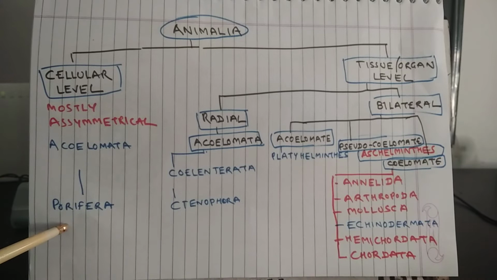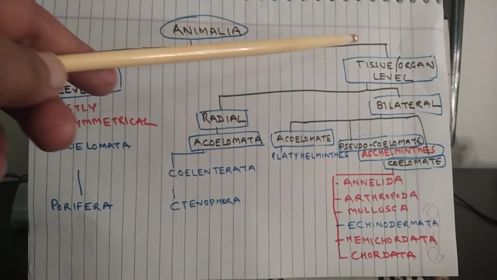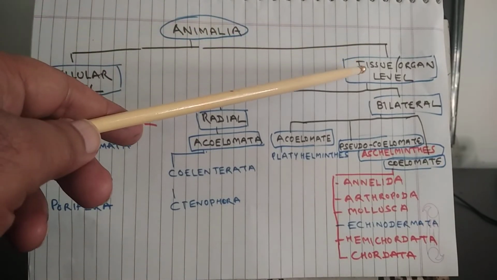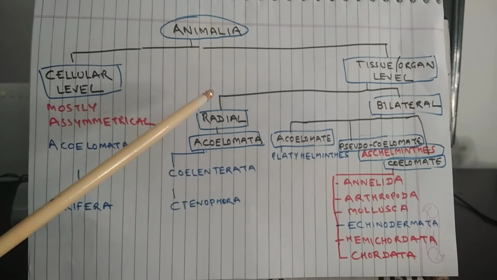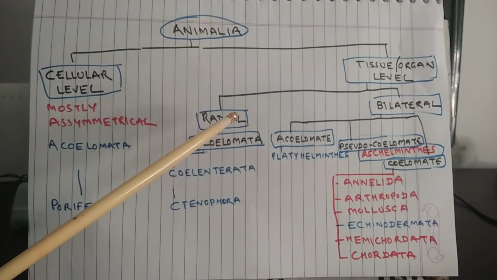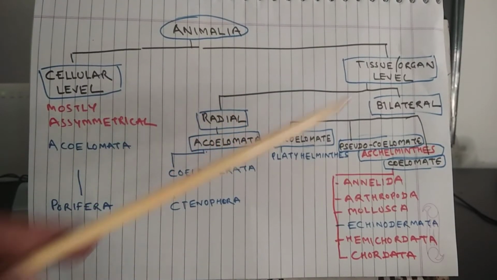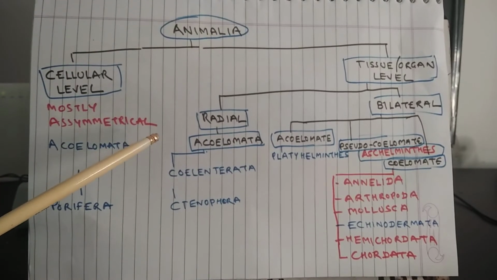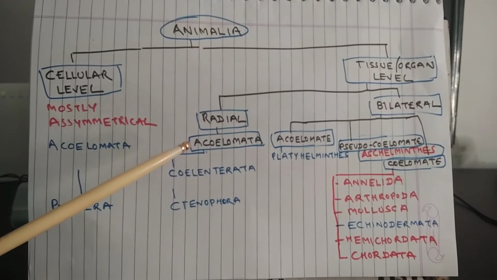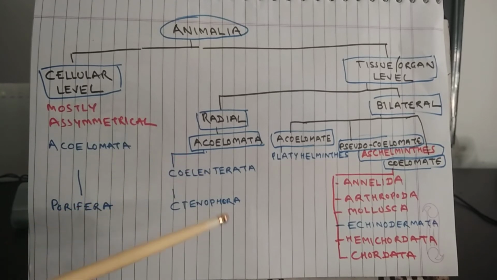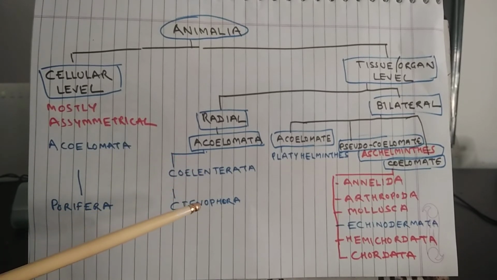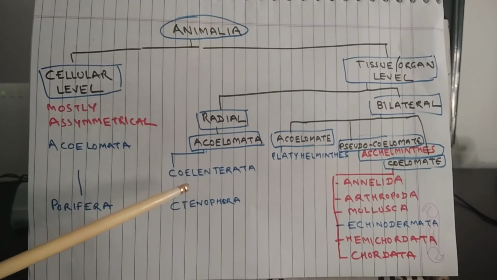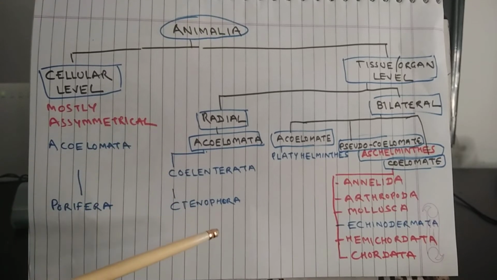An example is Porifera. When it comes to tissue and organ level organization, there can be two types of symmetry, radial symmetry and bilateral symmetry. The animals with radial symmetry are acoelomate, body cavity is absent in them. Coelenterata and Ctenophora are examples of radial symmetry.